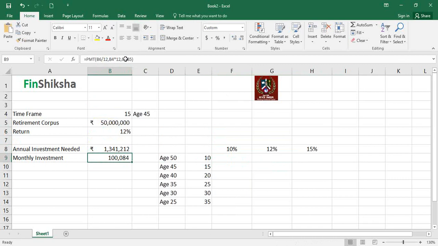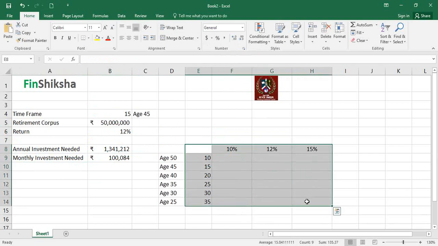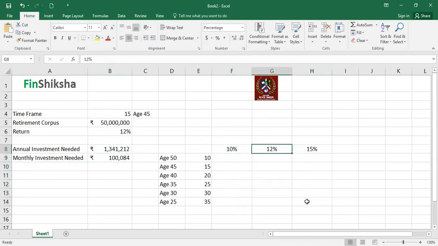Now let's say we are projecting the monthly investment and this number is lesser than this by 12 because there's a compounding thing that is happening, right? So you need 1 lakh rupee a month every year. That's the monthly investment needed, right? And let's also convert this to a currency. Now look at this table. This table is basically telling me what is the monthly investment needed. In fact, let's put this as 12, 13%, and 14% and 15%.